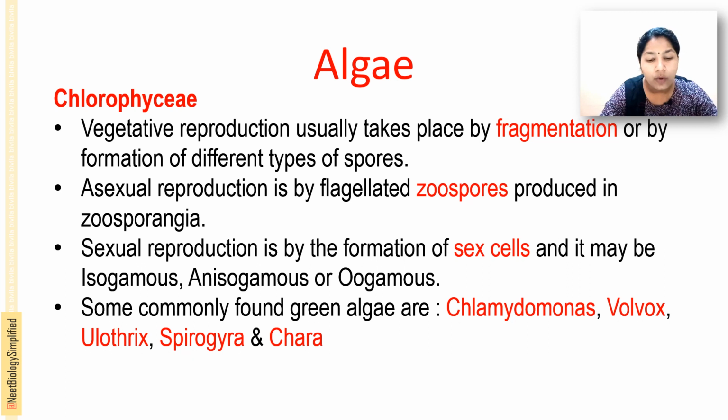The commonly found green algae are Chlamydomonas, Volvox, Ulothrix, Spirogyra and Chara.